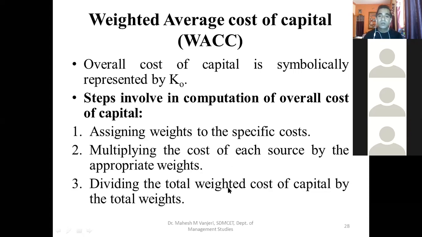Then dividing the total weighted cost. Then we are going to total the weighted cost, the product of source multiplied by weights. Cost of source multiplied by weights is the product, which is called the weighted cost. So we're going to total the column, which is called the total weighted cost. So this total weighted cost will be divided by the total weights. So we arrive at the weighted average cost of capital.